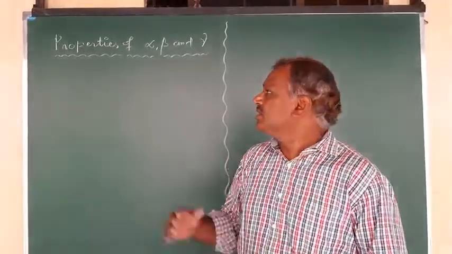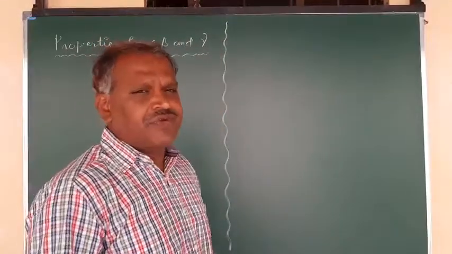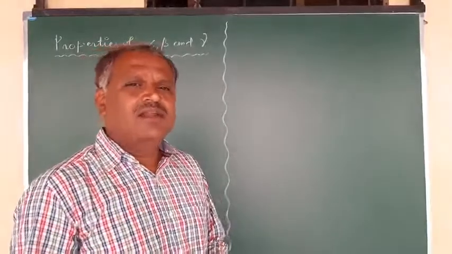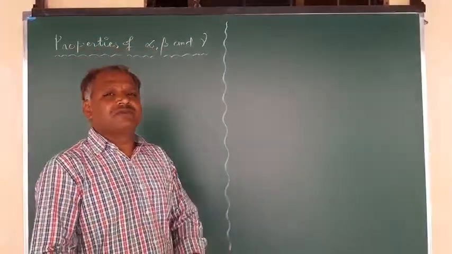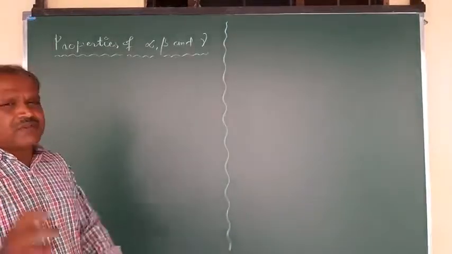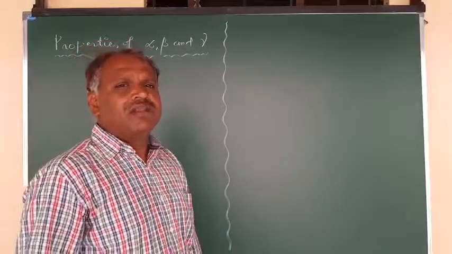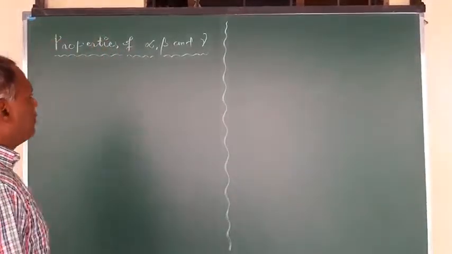Now, what are the properties of these decays? We discussed the definitions of alpha, beta, and gamma, and the classification in beta also. Now we will discuss the properties of these three. We can compare them easily and also remember them easily if we write all three down and discuss them one by one.